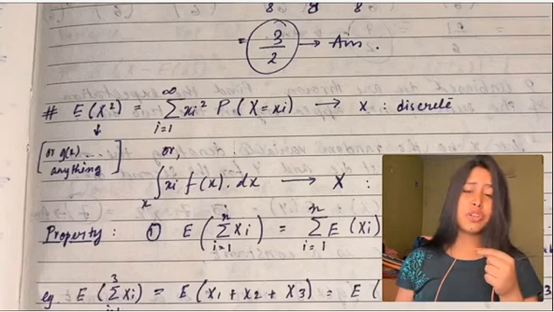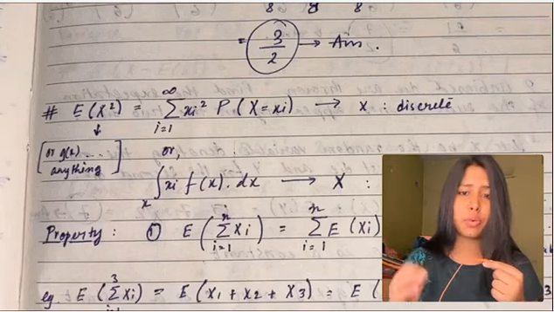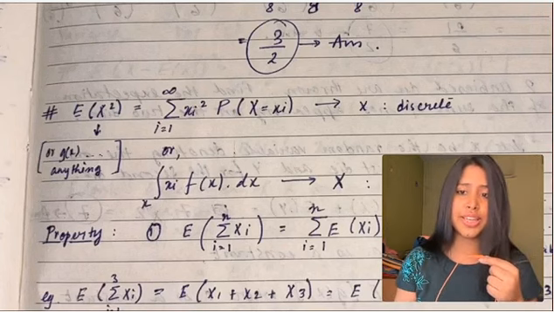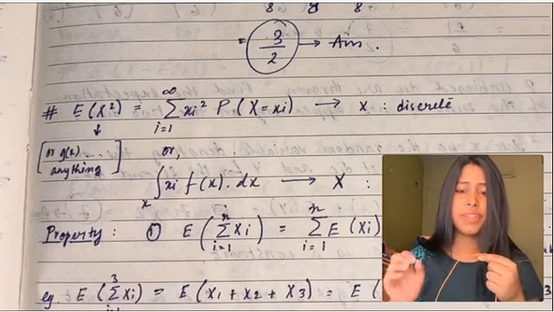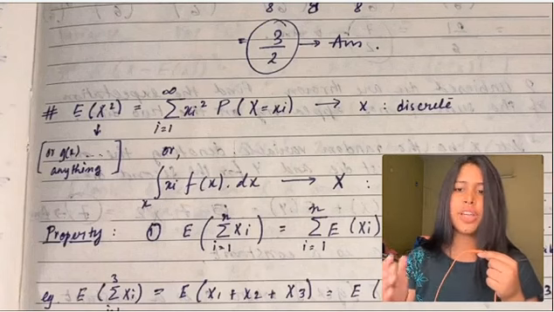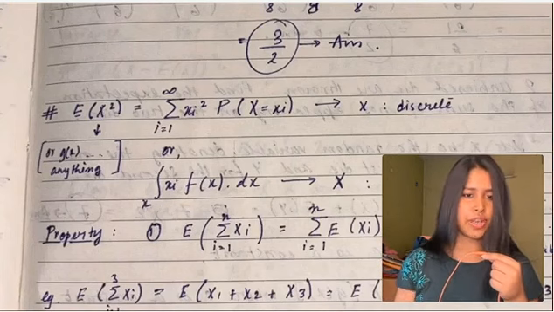What is the general rule? If I want the expectation of any function of X, say g of X, then if X is discrete, E of g of X is equal to the summation of g of xi times P of X equals xi.